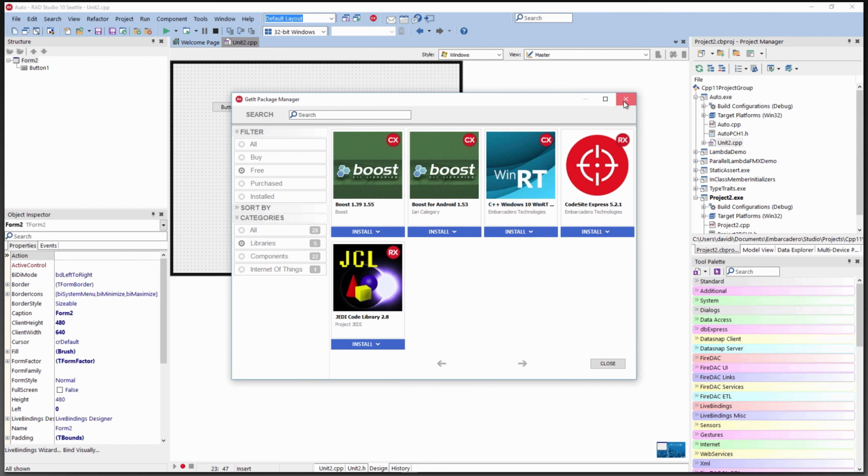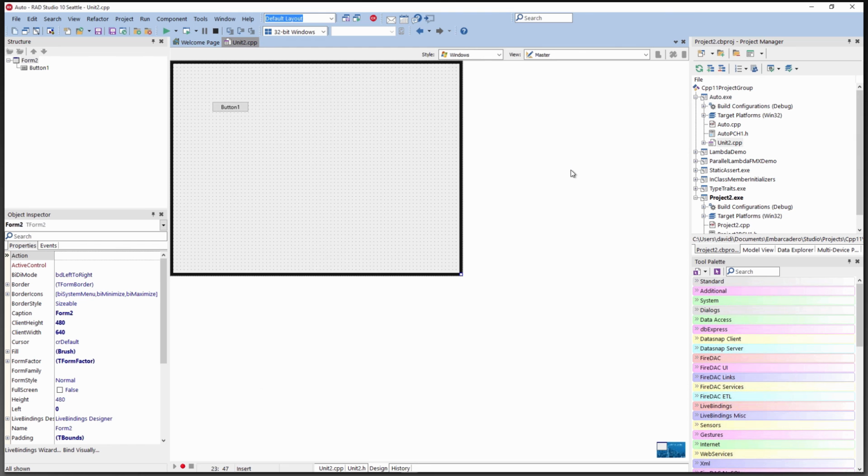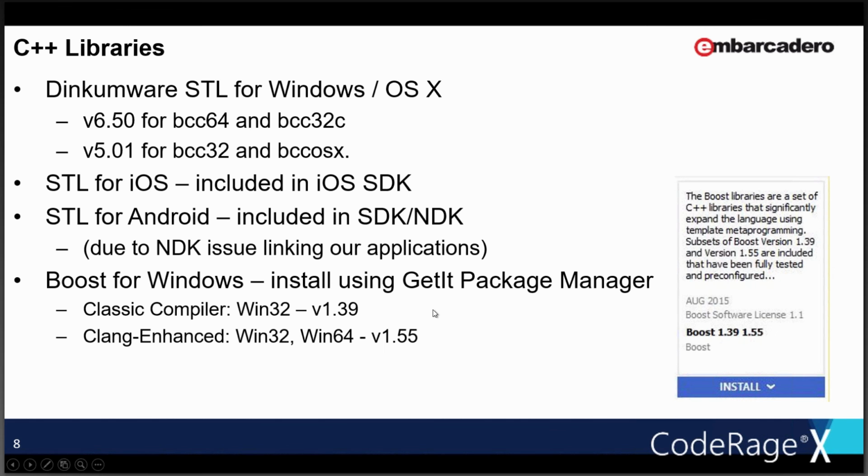So that's how you can get Boost if you have projects that need the Boost libraries installed on your machine. And then there's documentation on the DocWiki about how to do things with Boost. Again, the other thing is that if you're doing Boost for Windows, the classic compiler, then it'll use the 1.39 that's installed. And if you're using the Clang-enhanced Win32, Win64 compilers, the BCC32C and the BCC64, it'll use the version 1.55 that's installed, and the environment variables are set accordingly and properly so that it finds the right libraries for you.